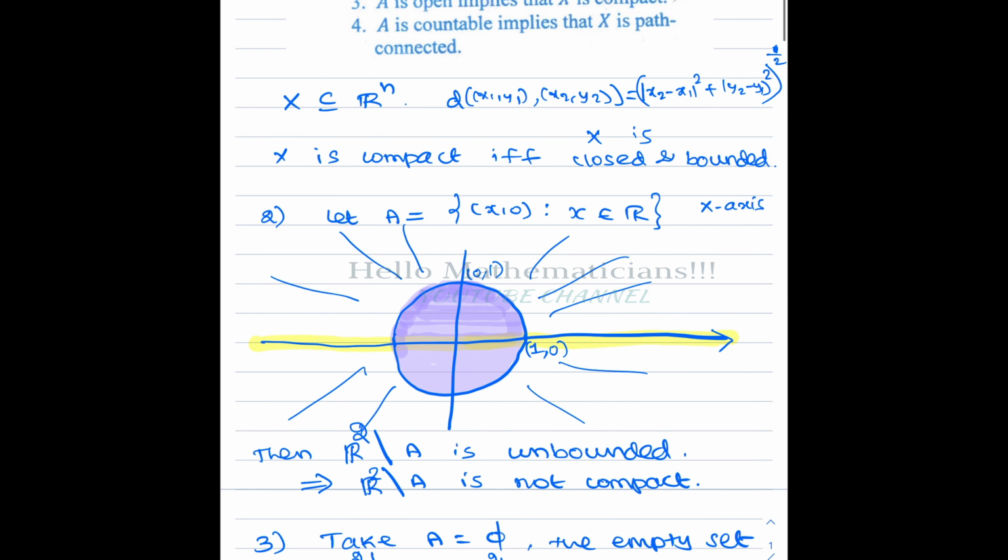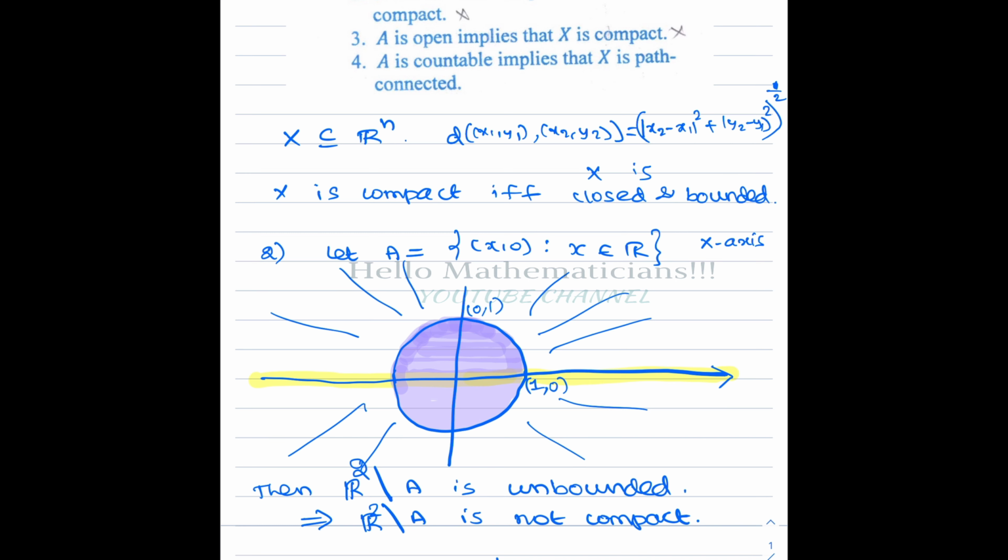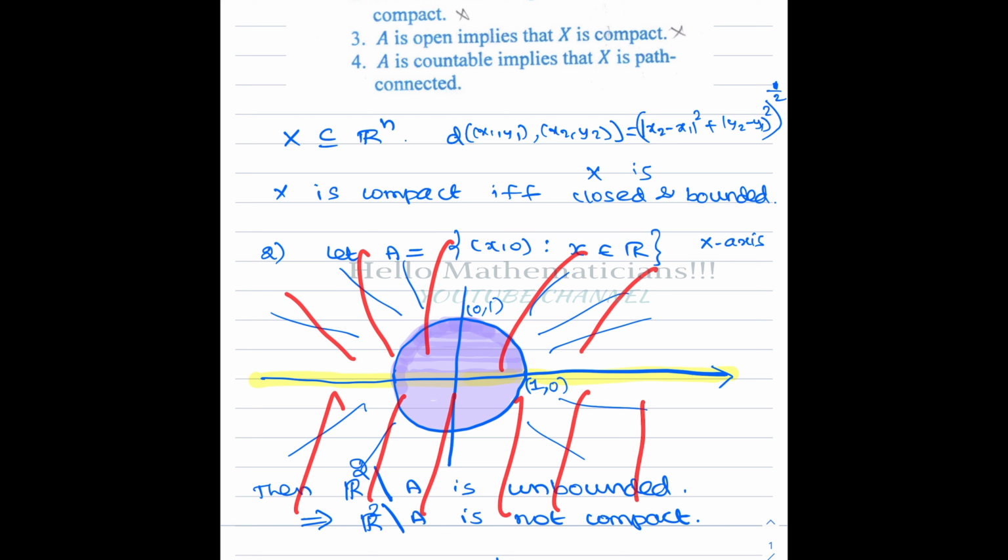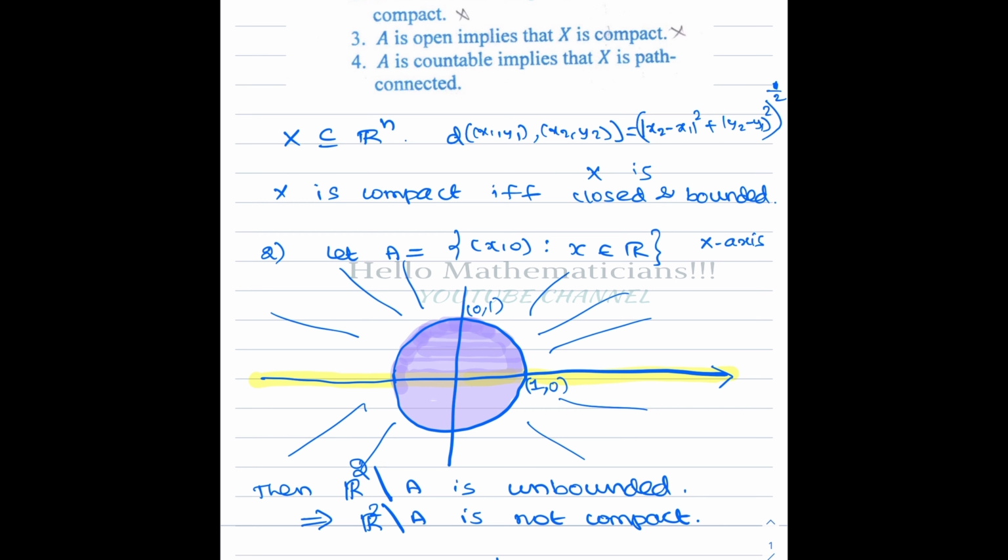For example, we can take A to be the x-axis, which I have marked in yellow. Clearly it is unbounded, right? The x-axis goes infinitely, so it is an unbounded set. And if you look at the complement, we get all the points that are not lying on the x-axis. So the complement of the x-axis is also unbounded.